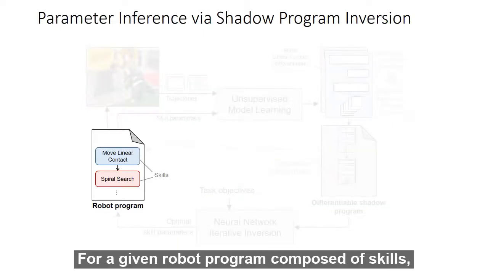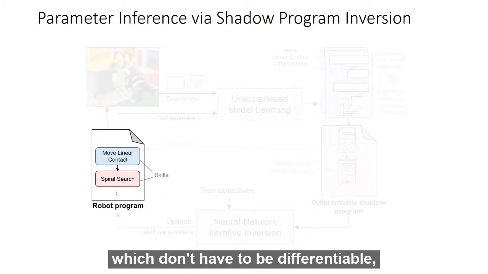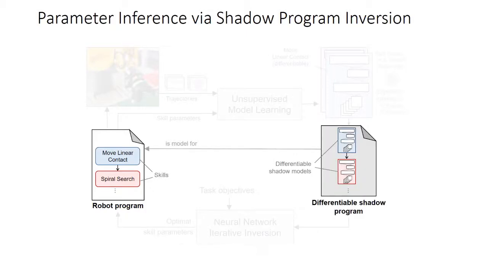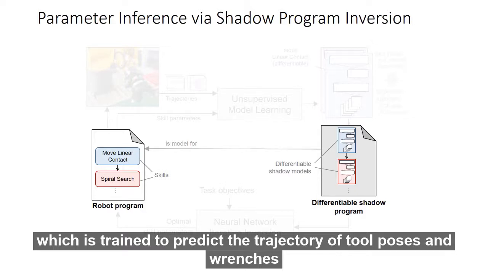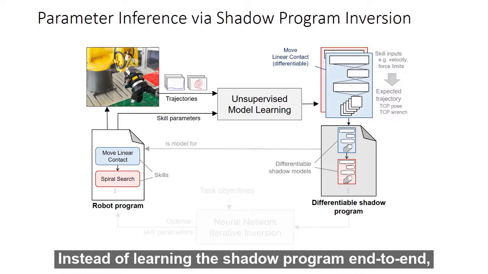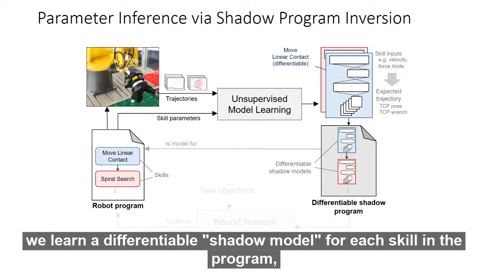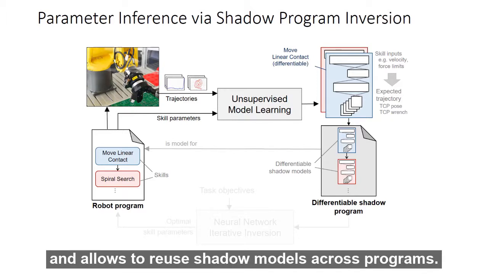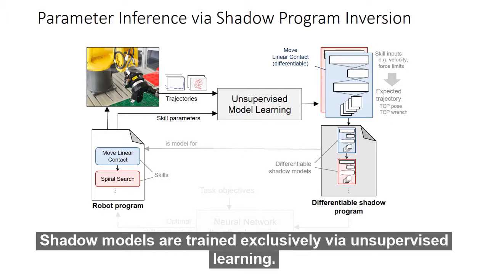For a given robot program composed of skills, which don't have to be differentiable, we propose to learn a differentiable analog called shadow program, which is trained to predict the trajectory of tool poses and wrenches given a set of program parameters. Instead of learning the shadow program end-to-end, we learn a differentiable shadow model for each skill in the program, which makes the learning problem manageable and allows to reuse shadow models across programs. Shadow models are trained exclusively via unsupervised learning.